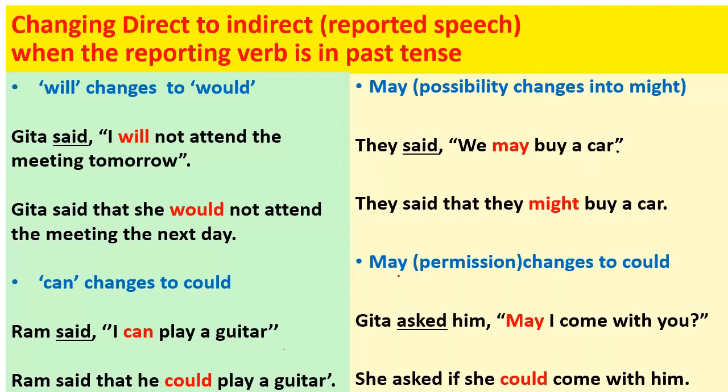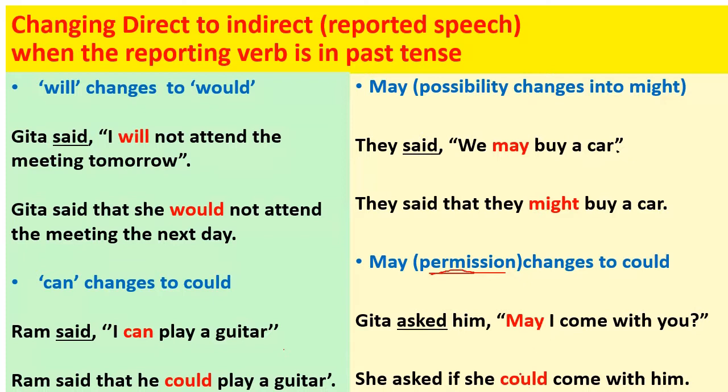But when may is used in the sense of permission, then it changes to could when the reporting verb is in past. Geeta asked him, may I come with you? So when we change this into reported speech or indirect narration, it becomes she asked if she could come with him.